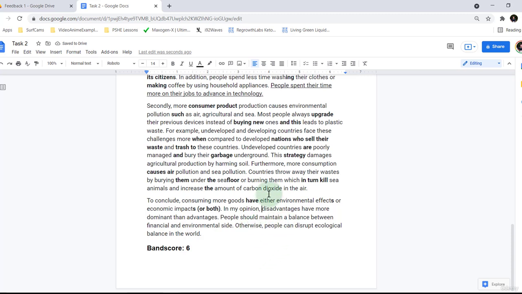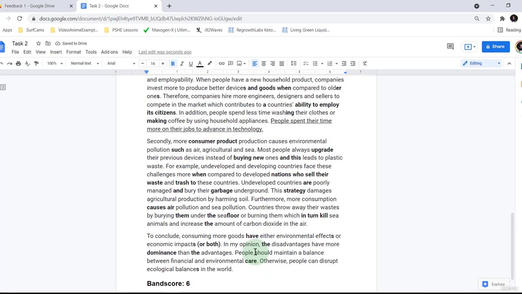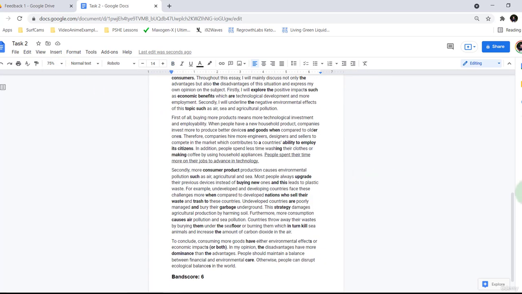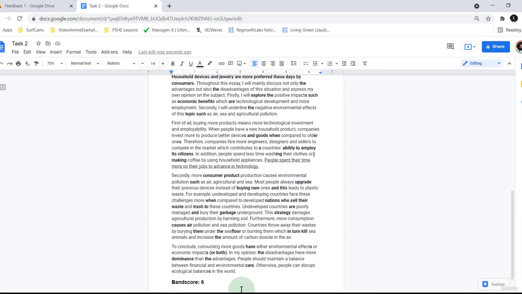In my opinion, the disadvantages have more dominance than the advantages. People should maintain a balance between financial and environmental care. Otherwise, people can disrupt ecological balances in the world. Okay, so that is the whole essay there, and we've gone through, made edits, and we've